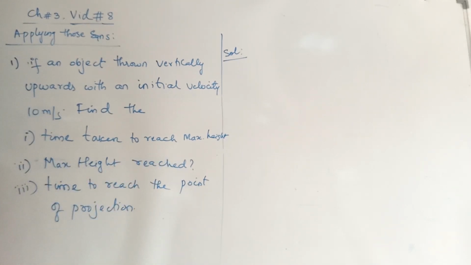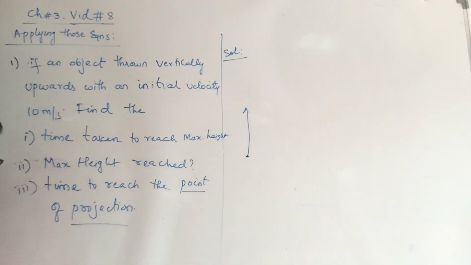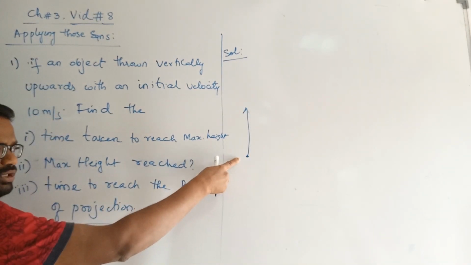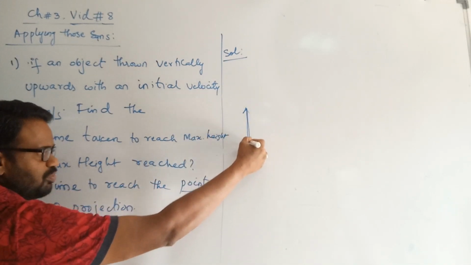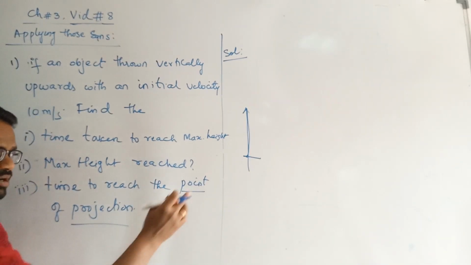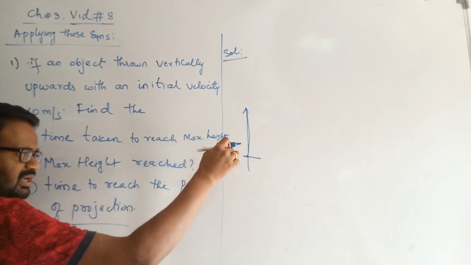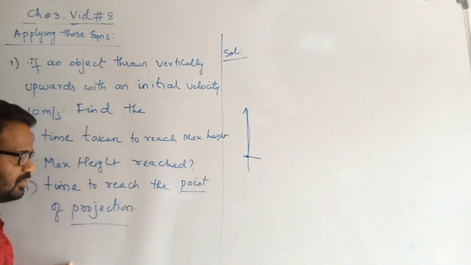And the time taken to reach the point of projection. What is the point of projection? Clearly, point of projection means: if you throw a body upwards and release it here, it goes up and comes back to the same location again. Passing that same location again after release is called the point of projection.